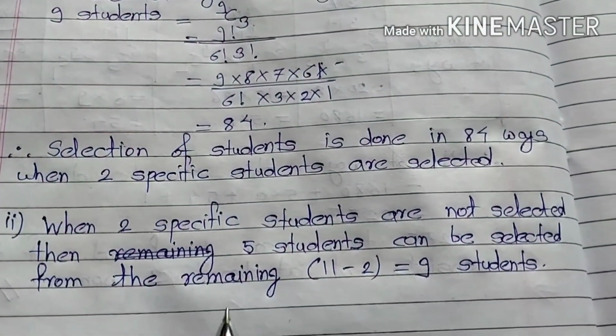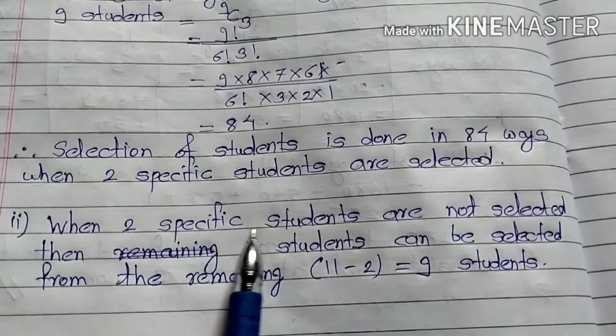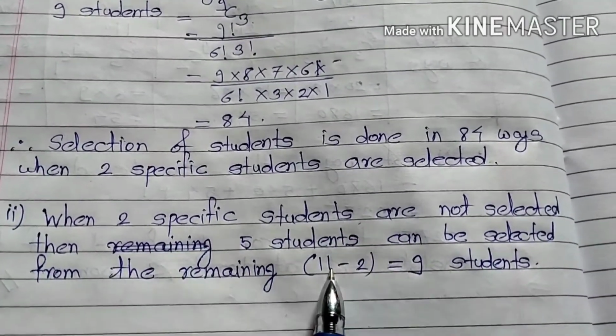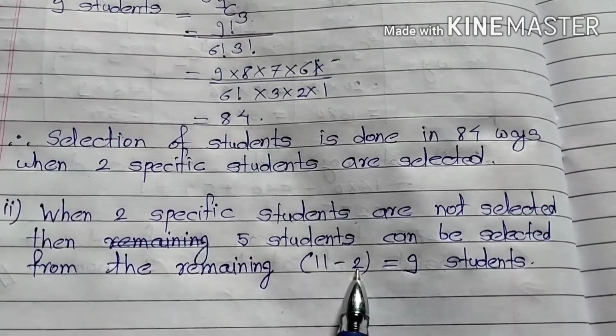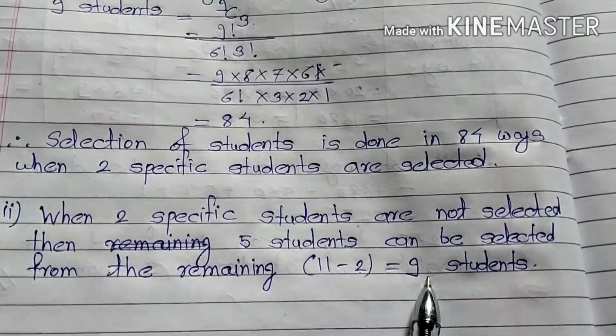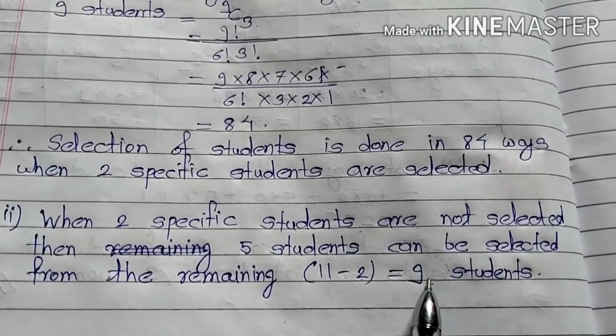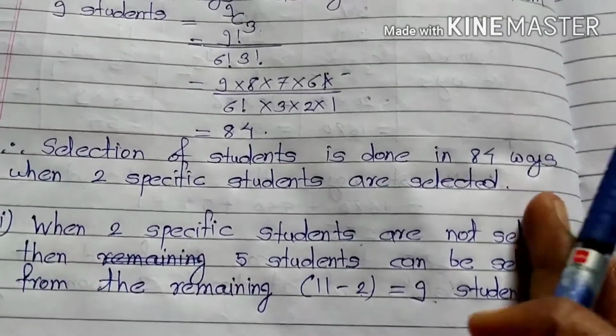So here you can observe that 2 specific students are not selected. So this 11 minus 2, we have only 9 students. So from this 9 students, we have to select 5 students.